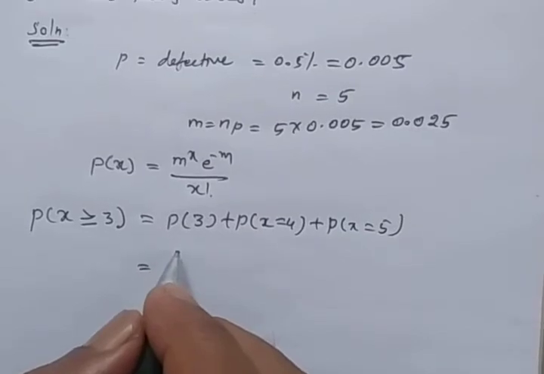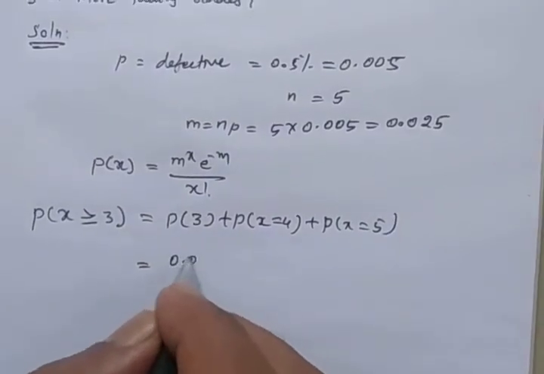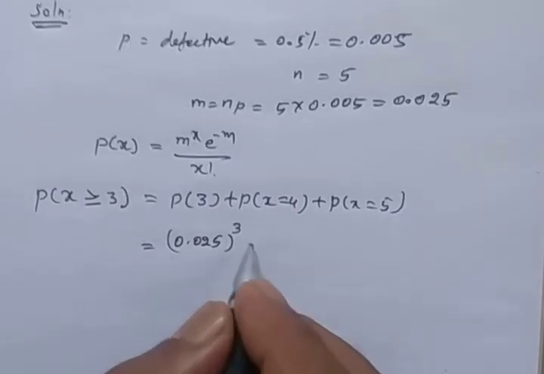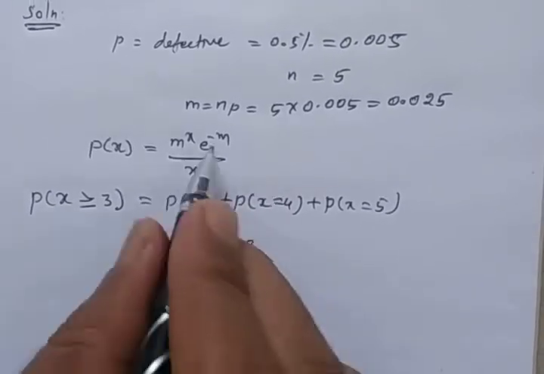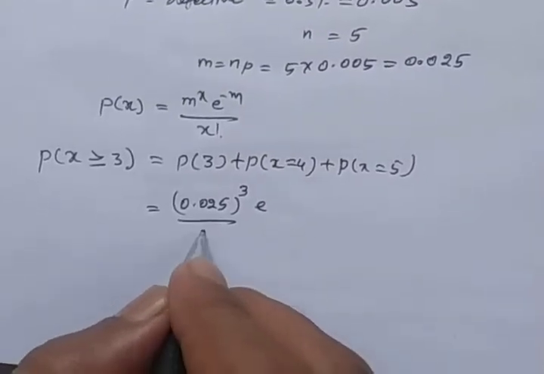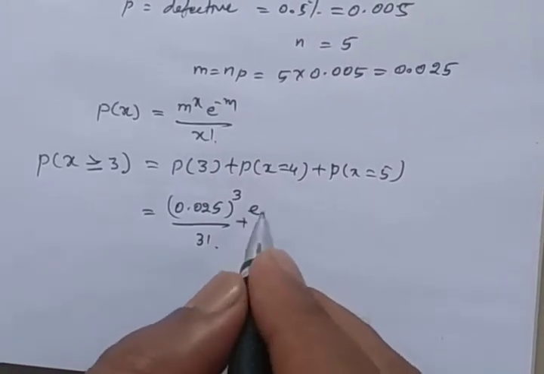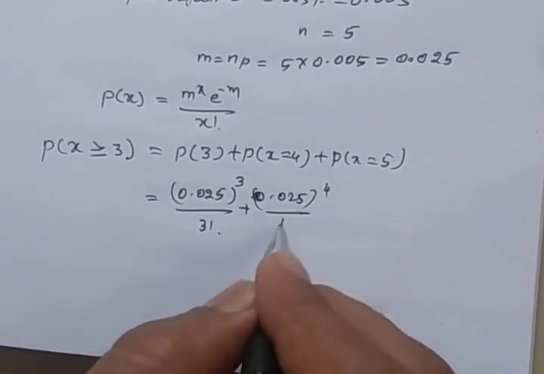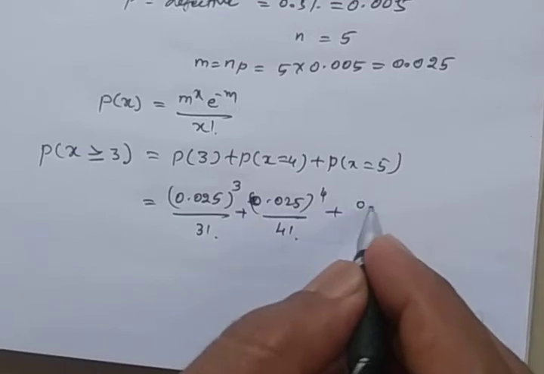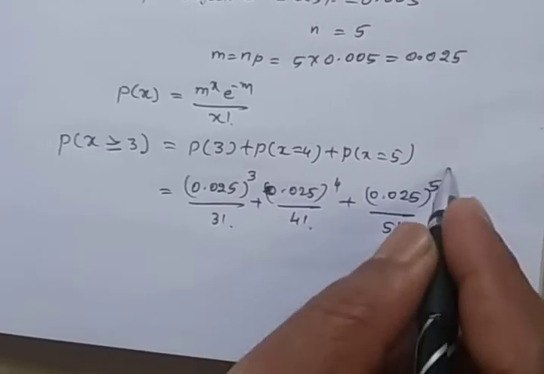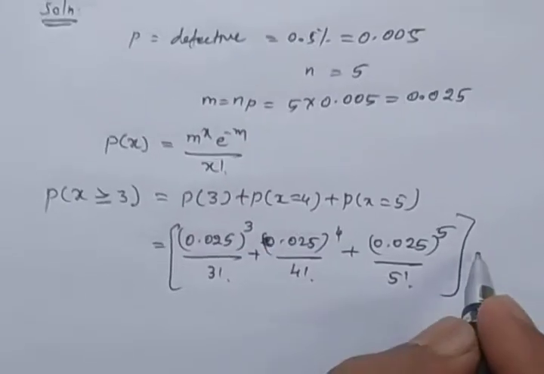So this one we substitute in the P of x Poisson distribution. We get m is 0.025, power x is 3, into e power minus m, which is common. So we write it as the last common, dividing by 3 factorial, plus 0.025 power 4 by 4 factorial, plus 0.025 power 5 dividing by 5 factorial, into e power minus m.